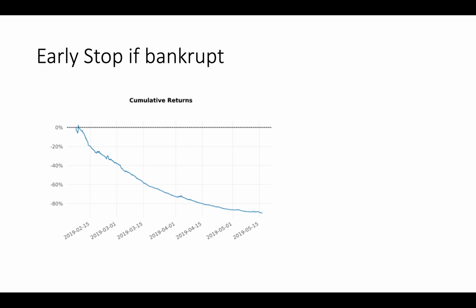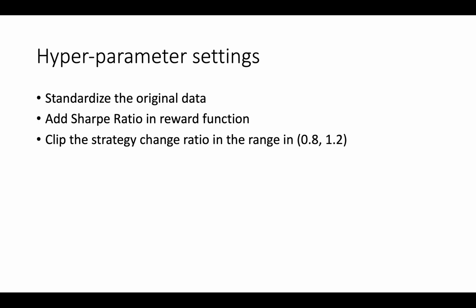After we stop the strategy, we can change some hyperparameters to make the agent perform better. So we set several things in the hyperparameters. First of all, we standardize the original data and make it into Gaussian distributions. Second, we also add the Sharpe ratio in the reward function. The Sharpe ratio is a ratio to measure returns versus risk.